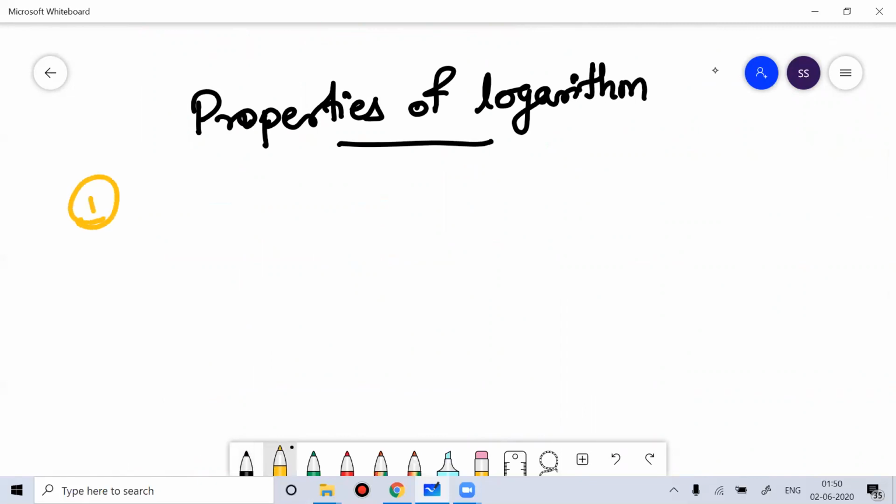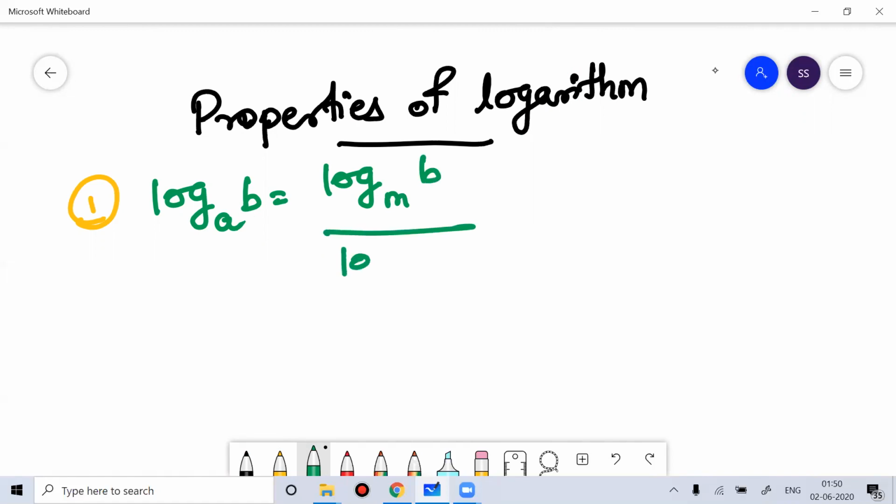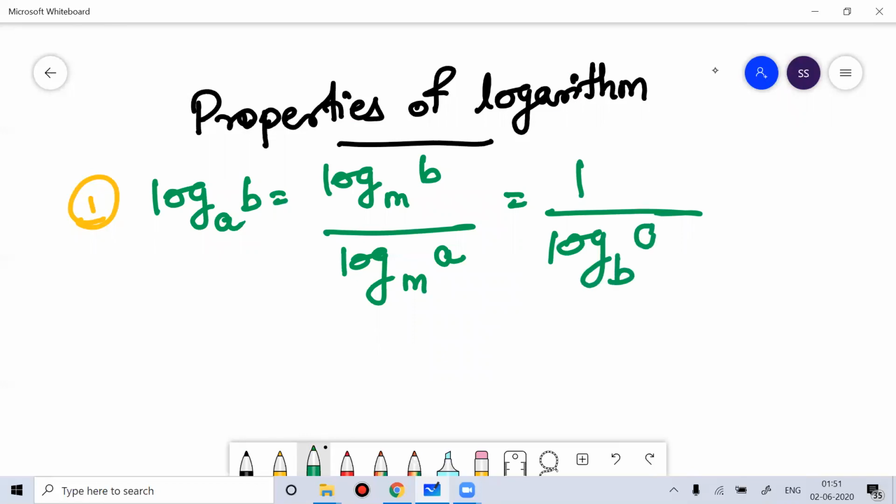The first property of logarithm: log base A of B is equal to log base M of B divided by log base M of A. Any base M can be used. This you can also write as 1 divided by log base B of A. This is one of the properties of logarithm.